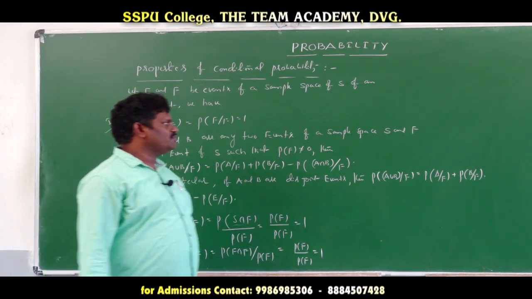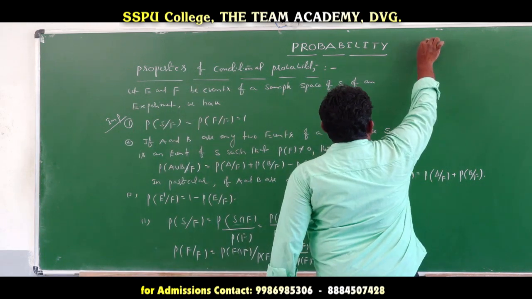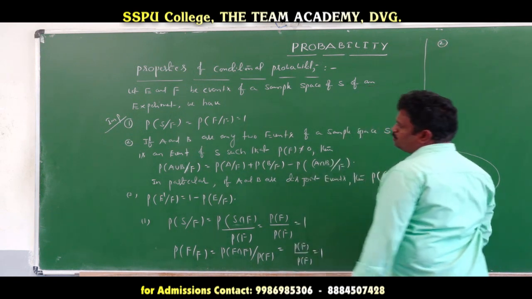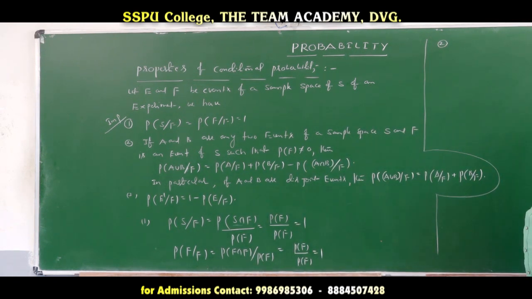So that is the first property. And the second property: we prove that if A and B are any two events of a